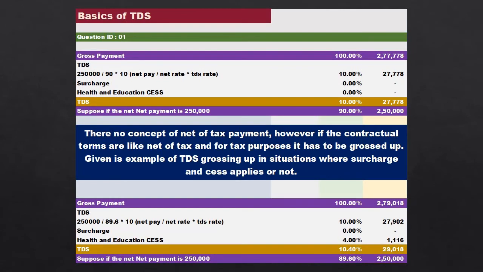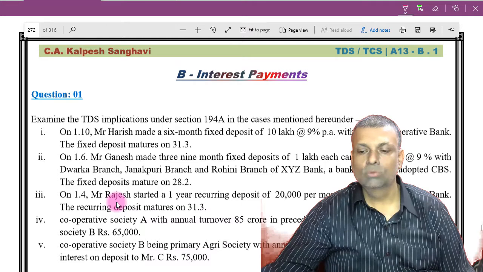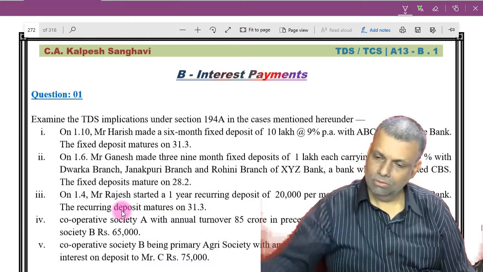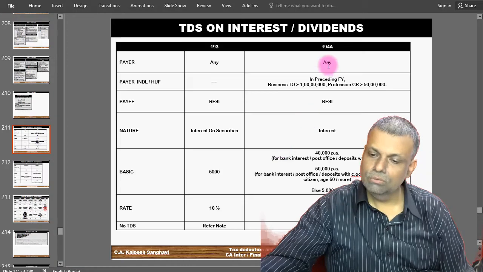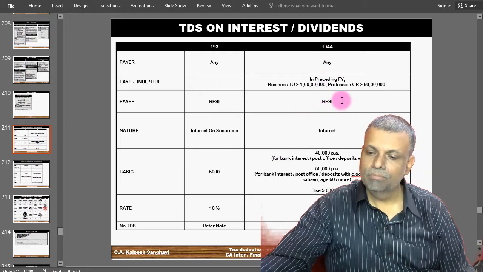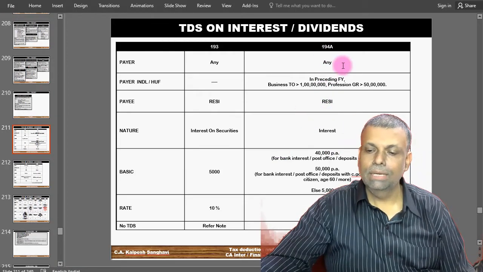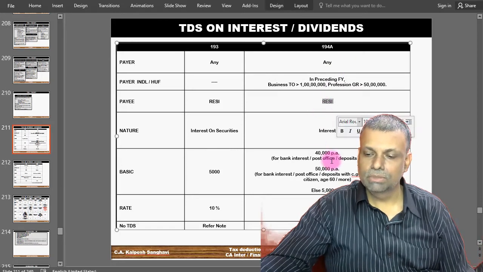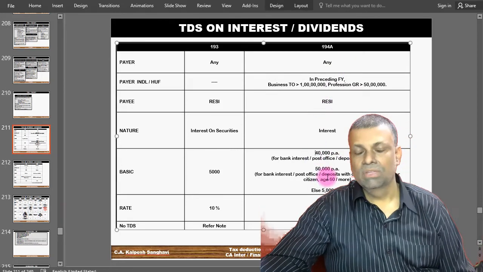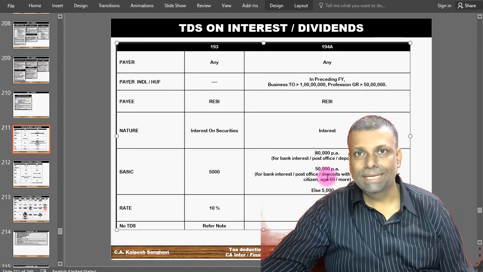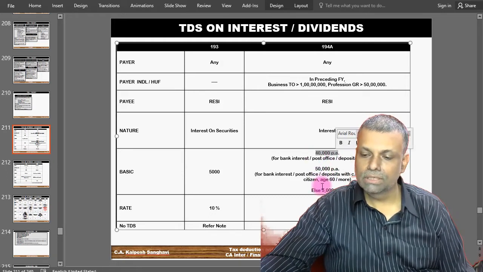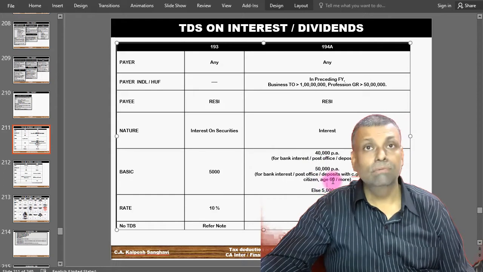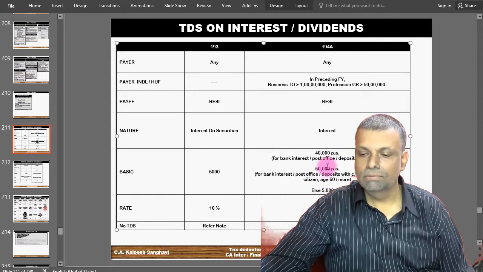Now friends, come to the TDS with respect to the interest payments. First of all, just keep this particular page open in front of you, section 194A. Where any payment of interest is made to a resident person, this is the limit. In case of bank interest or interest from post office, the limit is 40,000 rupees. And if it is a senior citizen, then it is a 50,000 limit.